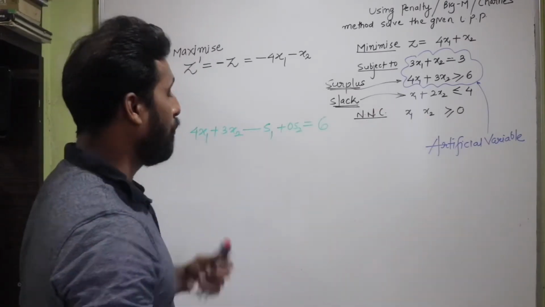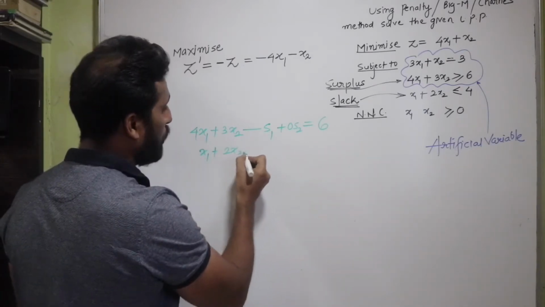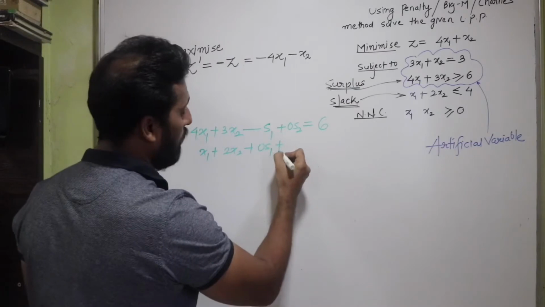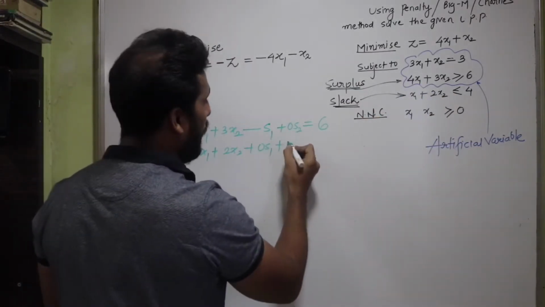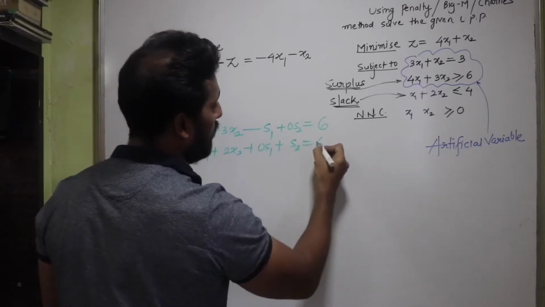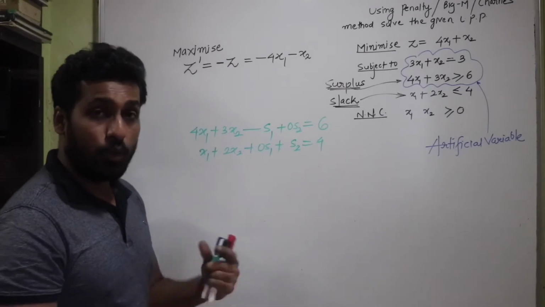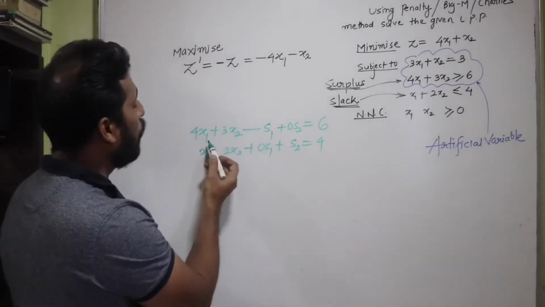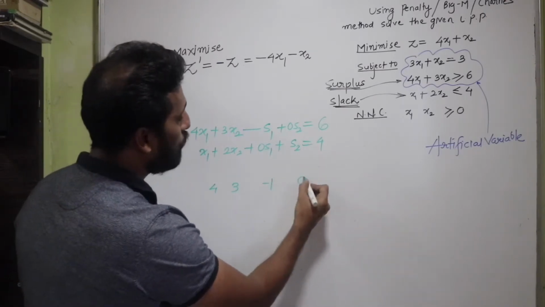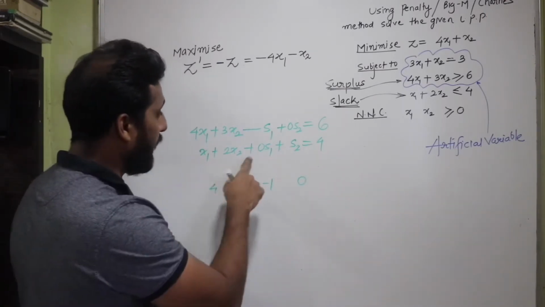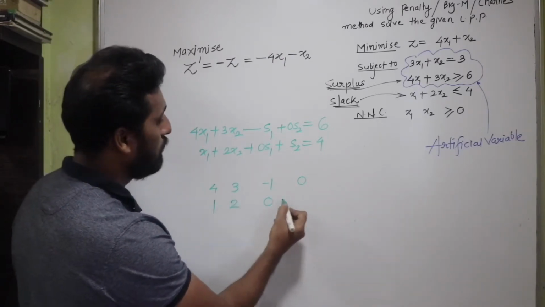And the next inequation, if I take, it is x1 plus 2x2 plus 0s1 plus, it is a less than type of inequation, so I'm going to add a slack variable, plus s2, which becomes equal to 4, isn't it? Now let's say if I'm going to transform this into the simplex table, I'll be getting the coefficients of x1, x2, s1, s2 as 4, 3, minus 1 and 0, whereas the next equation is going to give me the coefficients as 1, 2, 0 and 1.